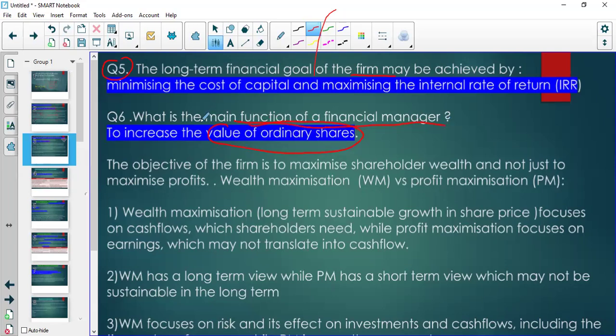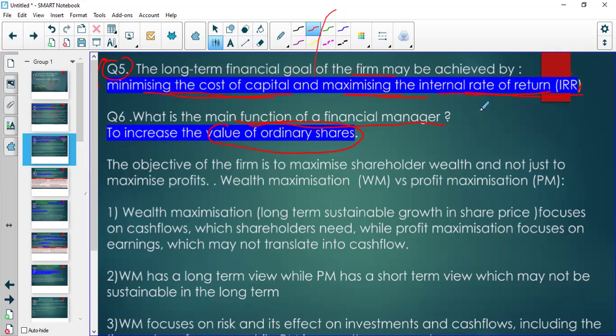And you achieve that by minimizing the cost of capital and maximizing the internal rate of return. So what that means is, over time, I'll give you a good example of what this means.